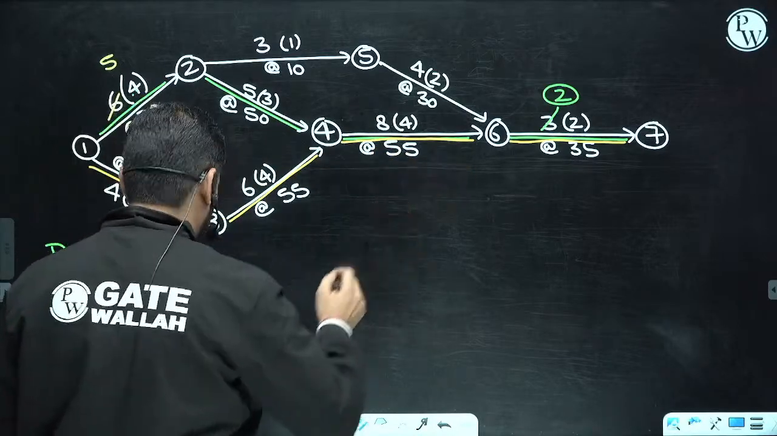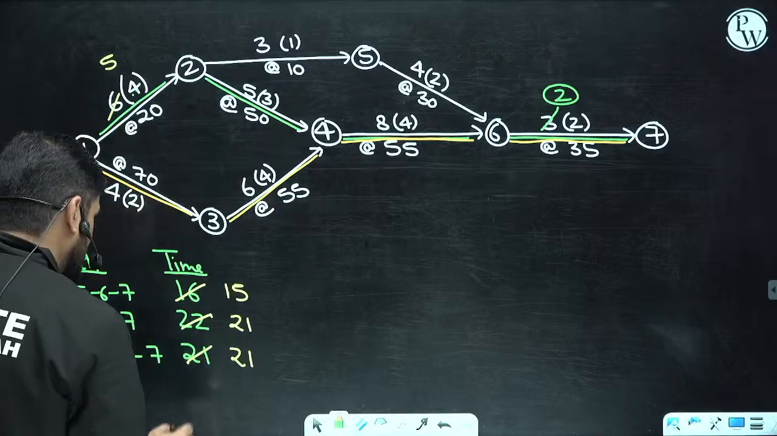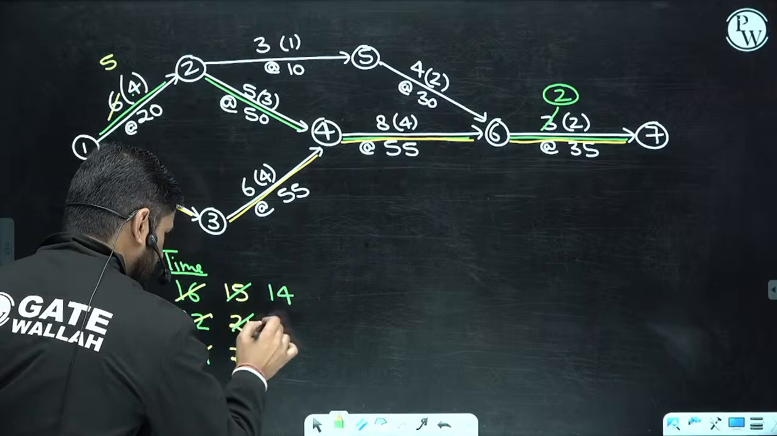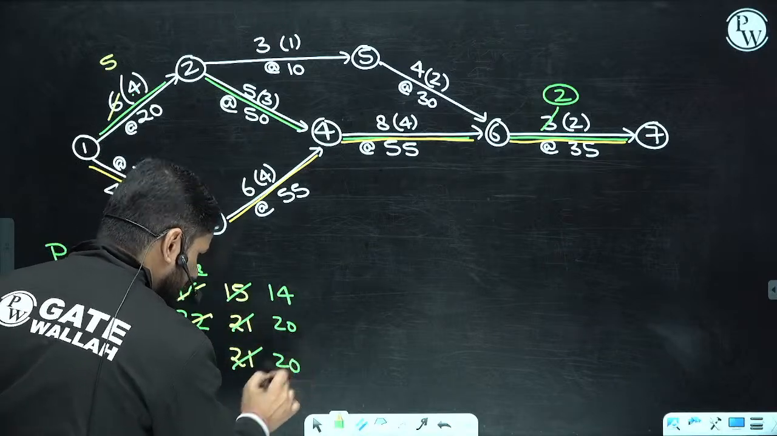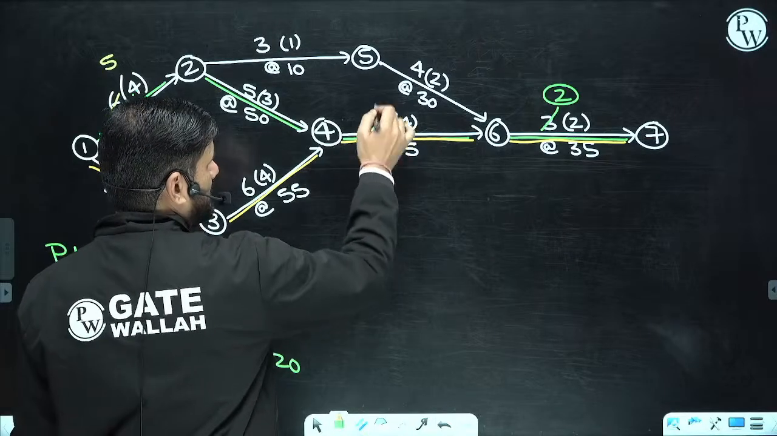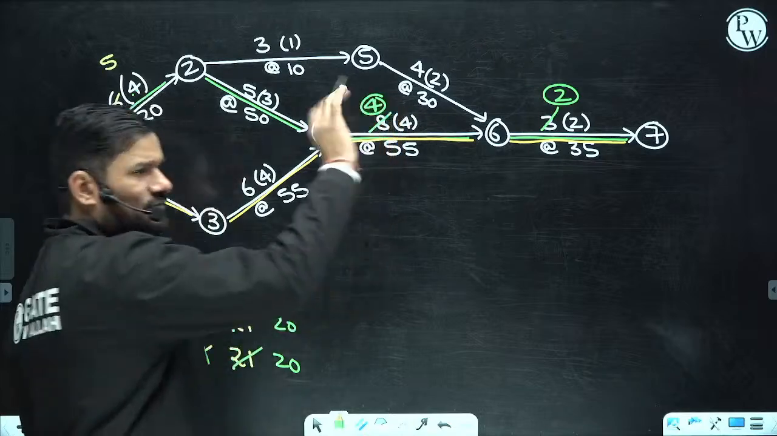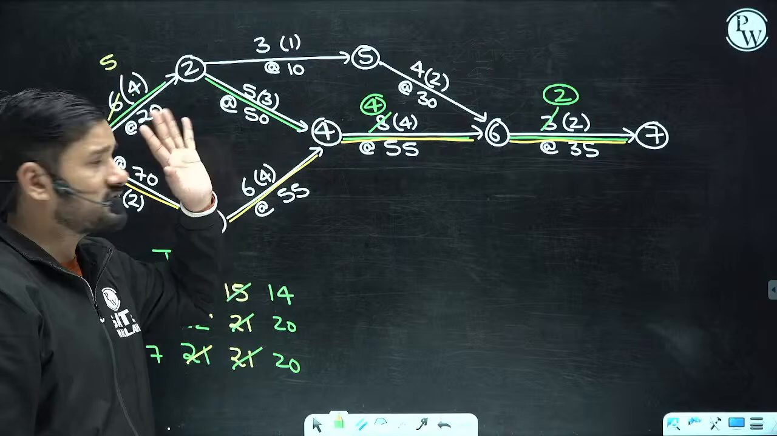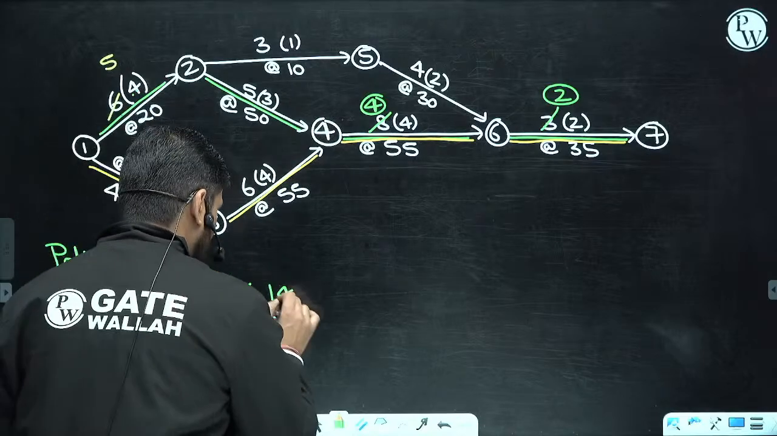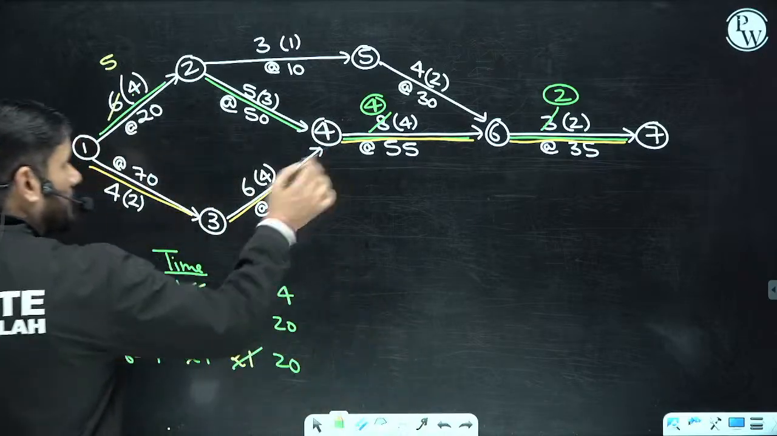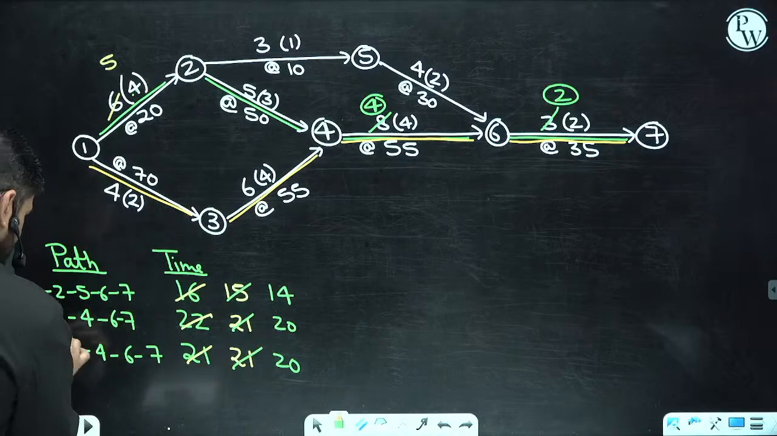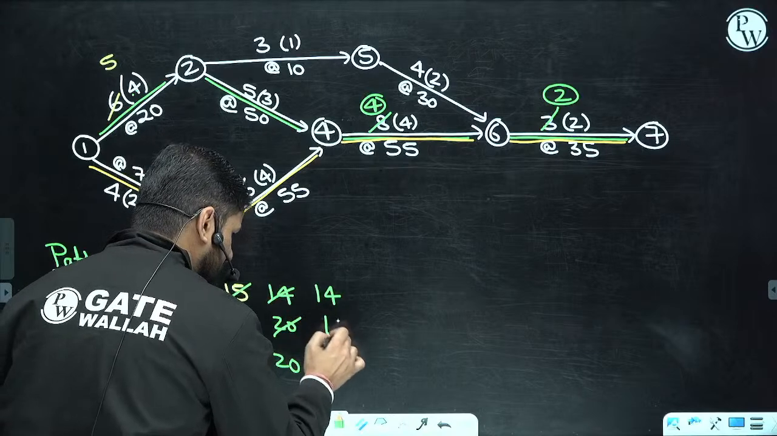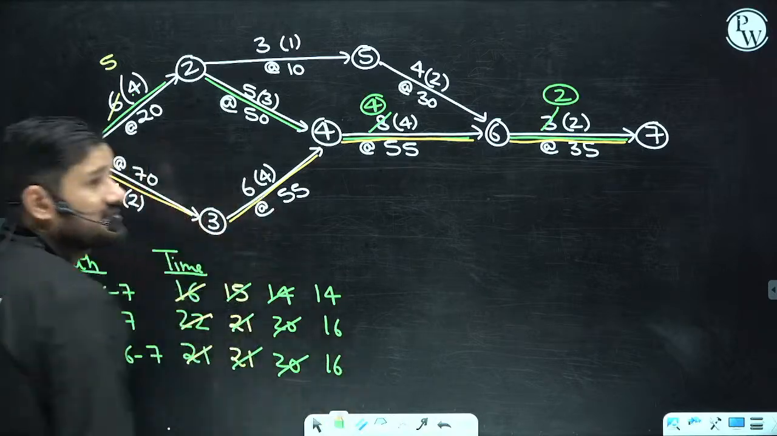But before going to that part, 6, 7 is common to all. So it will become 14, it will become 20, it will become 20. Now this is again common, so make this direct 4 days crashing. 55 is the least cost. No, it is not common here. 4, 6 is here, so it will remain 14. It will become 16.